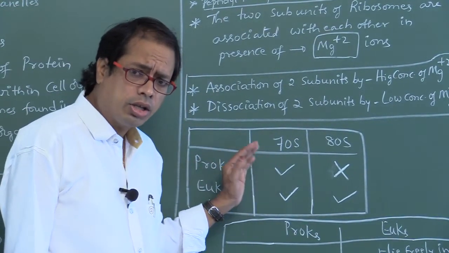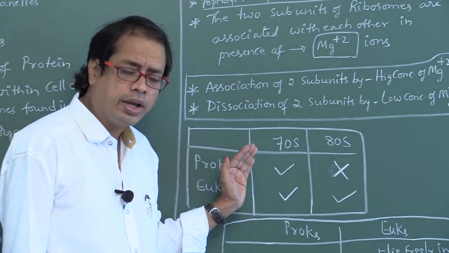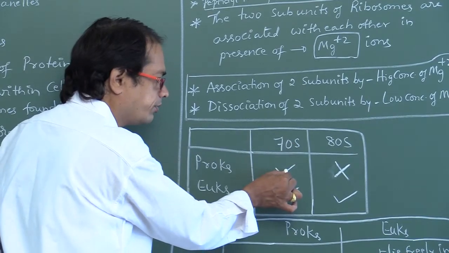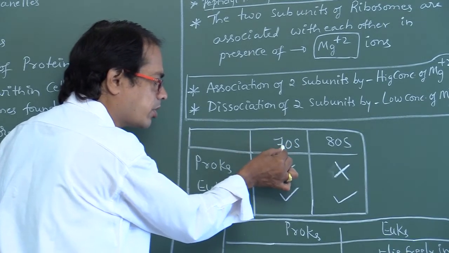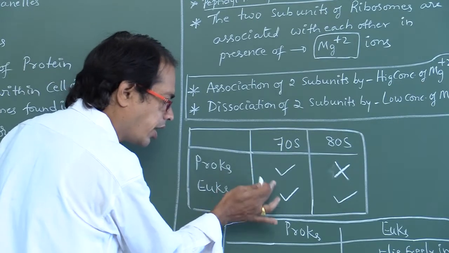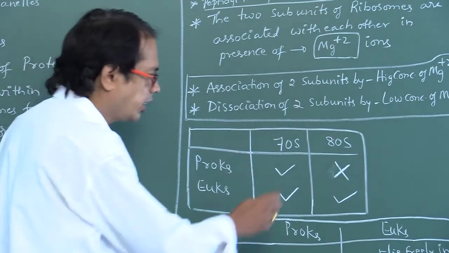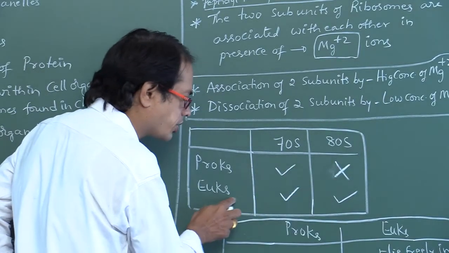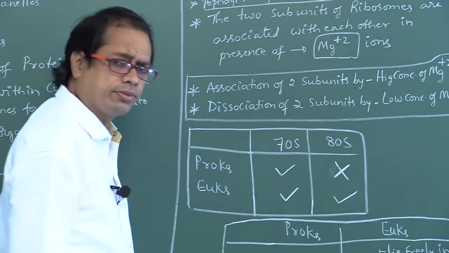Try to focus on this topic, my dear students. This is very, very important. 70S type of ribosomes are found both in prokaryotes and eukaryotes. 80S type of ribosomes are found only in eukaryotes, absent in prokaryotes.